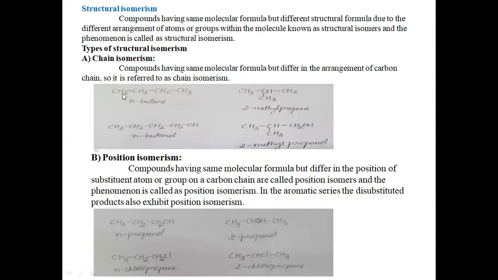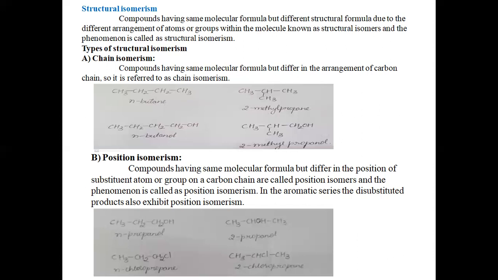There are 4 carbon atoms in n-butane, and in 2-methyl propane you can observe first, second, third and fourth, so 4 carbon atoms as well. There are 10 hydrogen atoms in n-butane, and in 2-methyl propane again there are 10 hydrogen atoms. So both compounds have the same molecular formula.